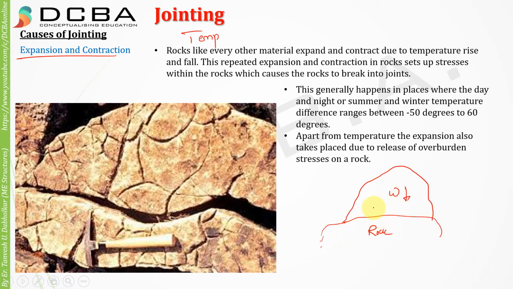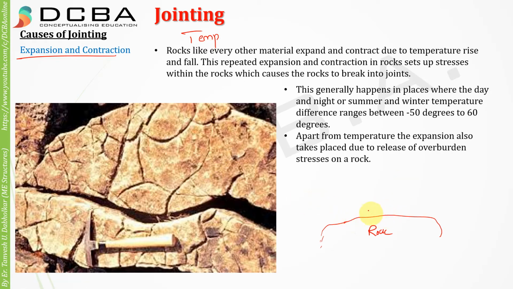Now let us say I want to construct something here and I don't want the top structure which is there. So I demolish it. Now what has happened?